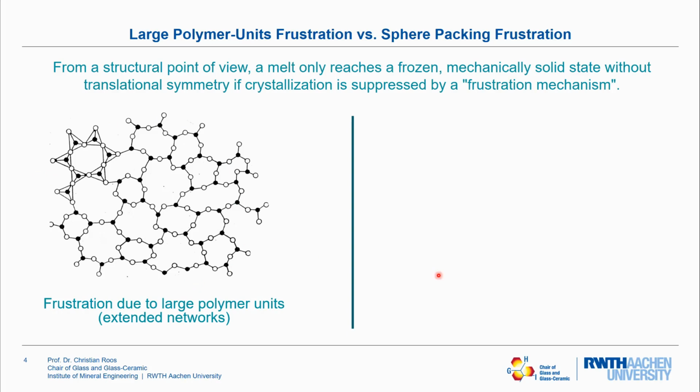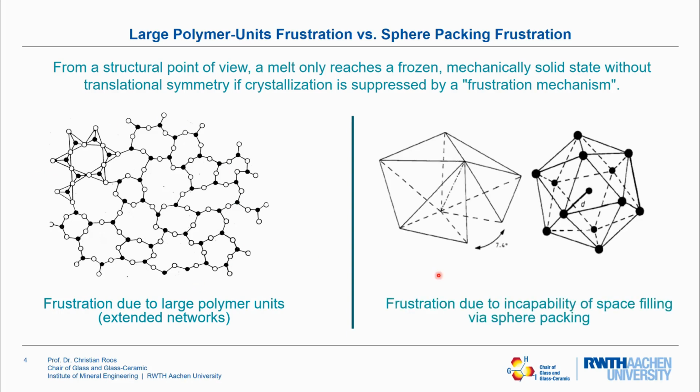The second mechanism that can avoid crystallization is the incapability of space filling via sphere packing, which means spheres, as we consider atoms as spheres, can, due to their coordination structure, not be packed in a space-filling way, for instance like in a cubic closed packing.